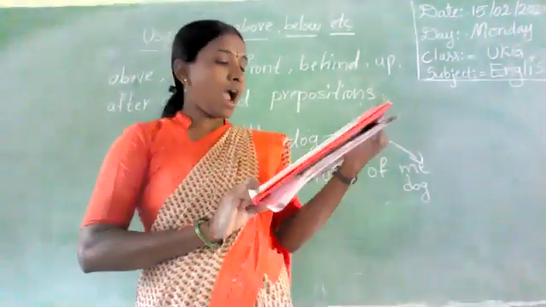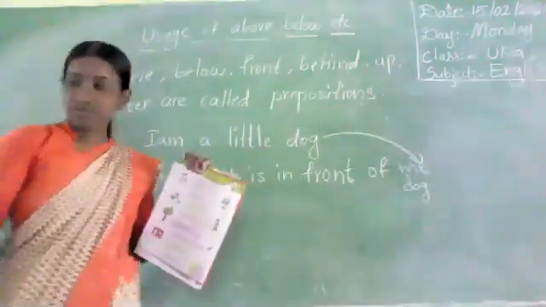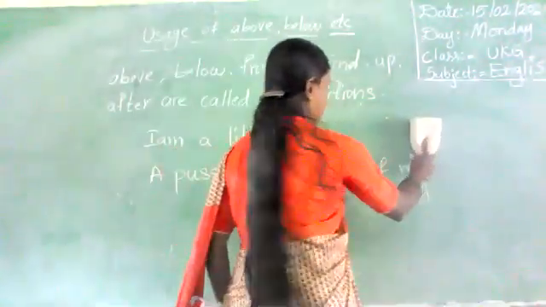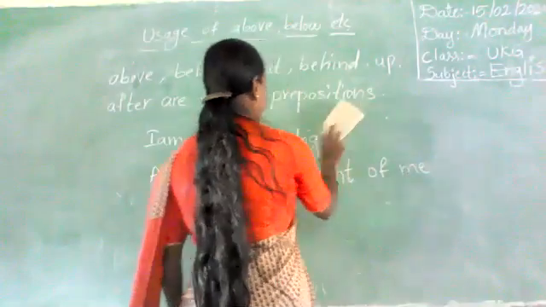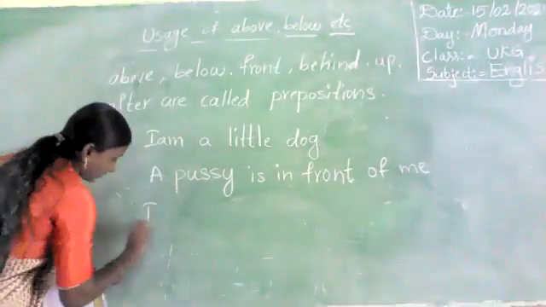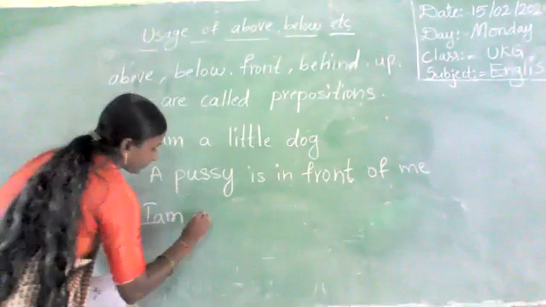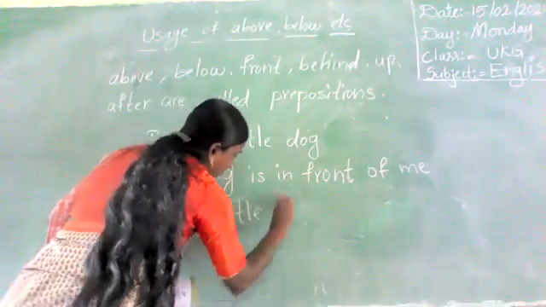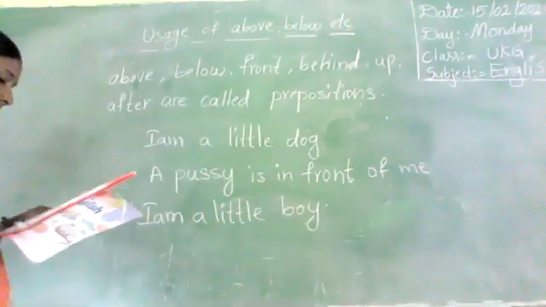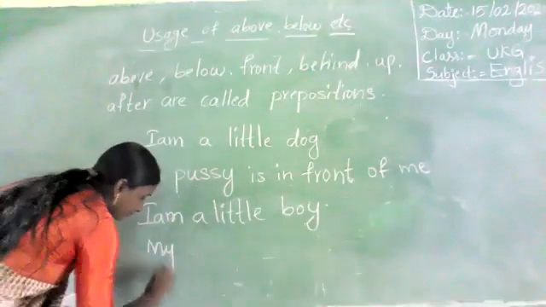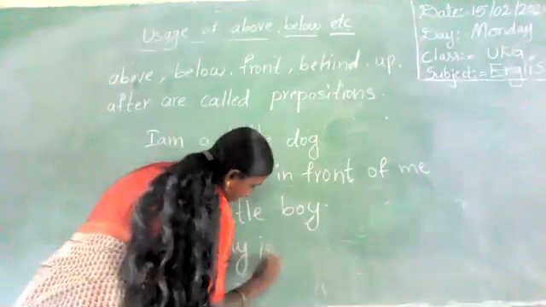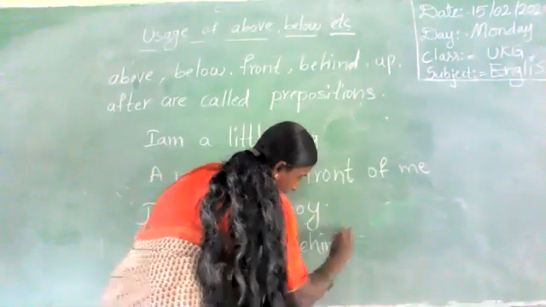Next, see. I am a little boy. My bunny is behind me.